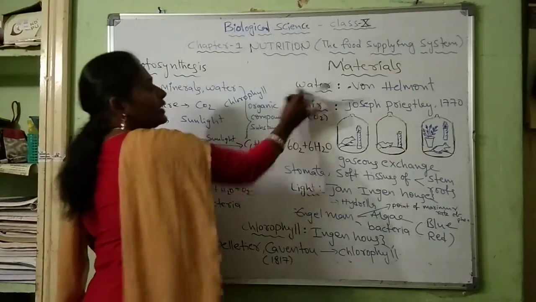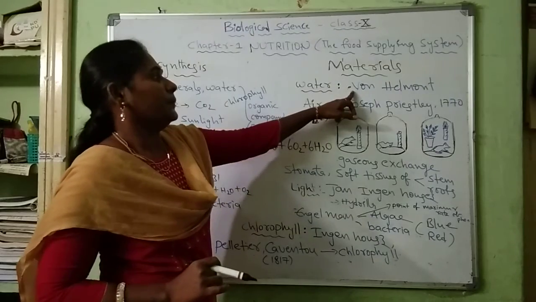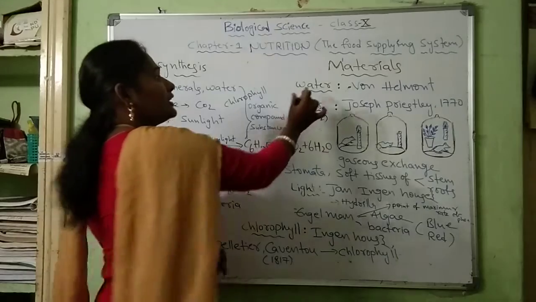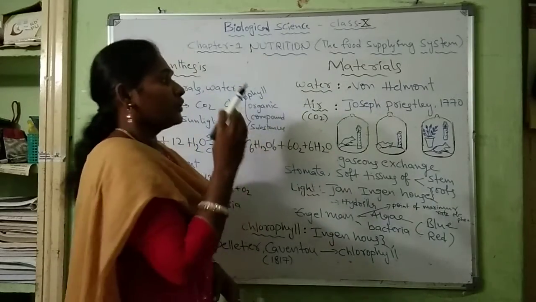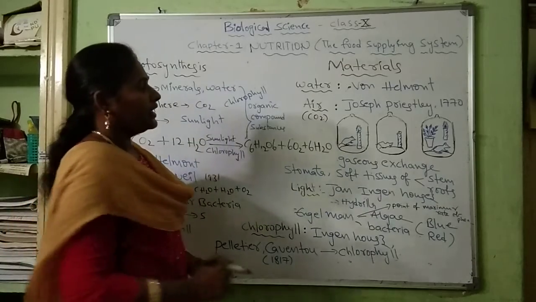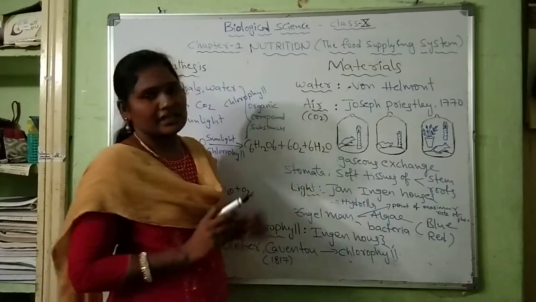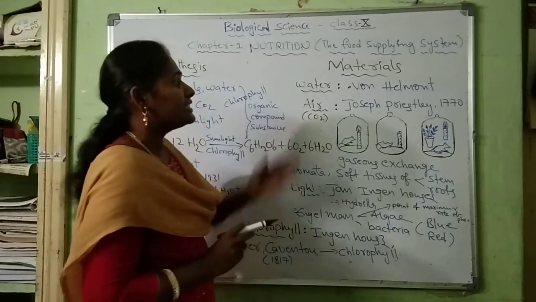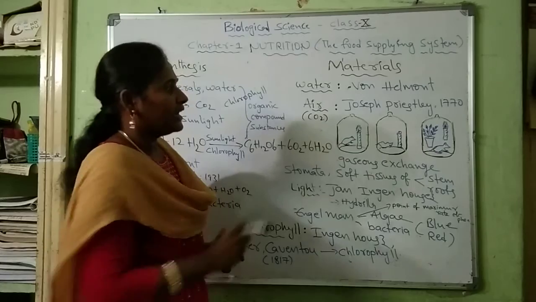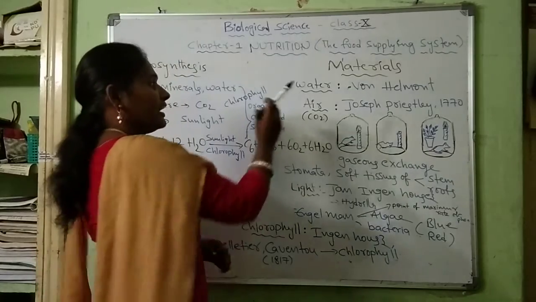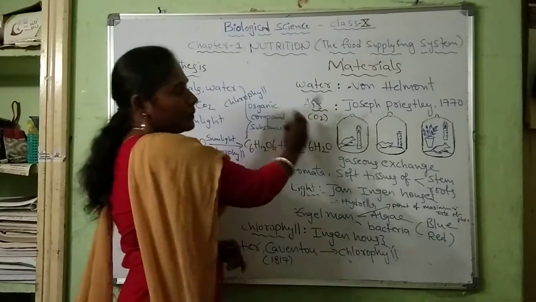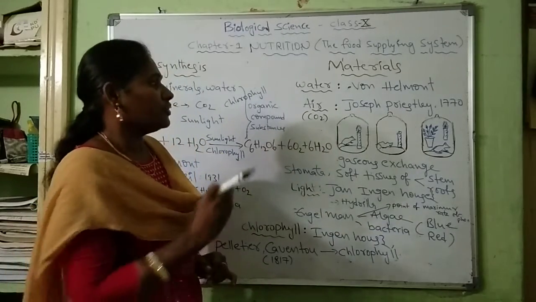First, water. Von Helmont conducted several experiments and found that water is very essential for the growth of the plants and for the increase of the plant's body mass. Next, air, CO2, carbon dioxide. Joseph Priestley is a scientist who conducted a series of experiments, and these experiments revealed that air is very important in the process of photosynthesis. The CO2, carbon dioxide, is very important in the process of photosynthesis.